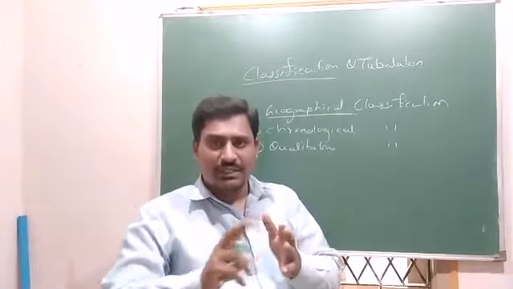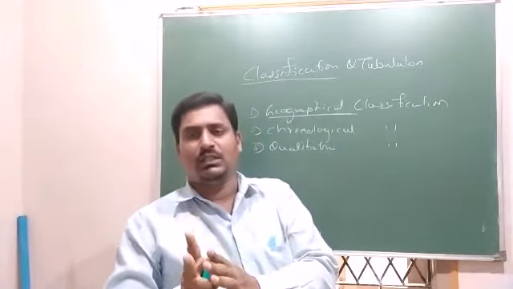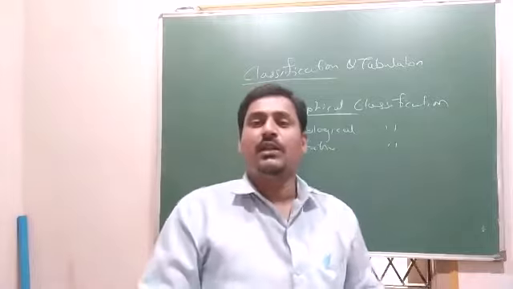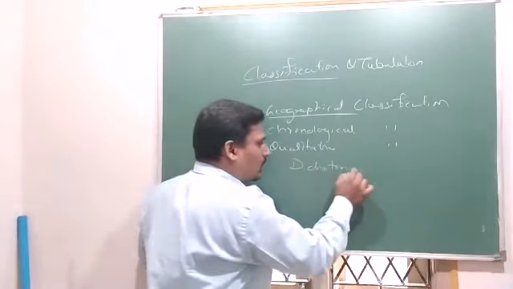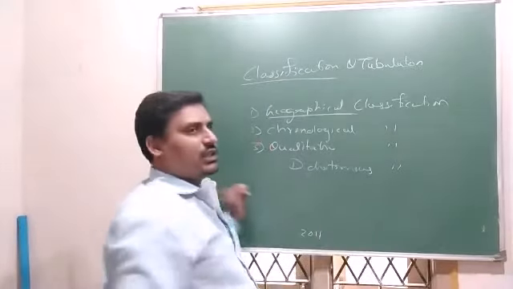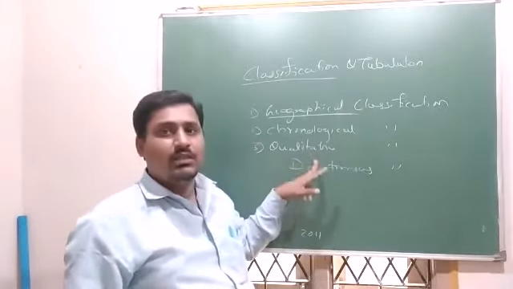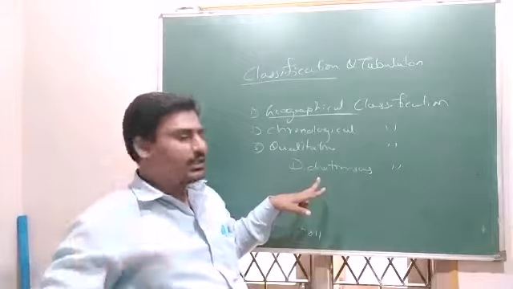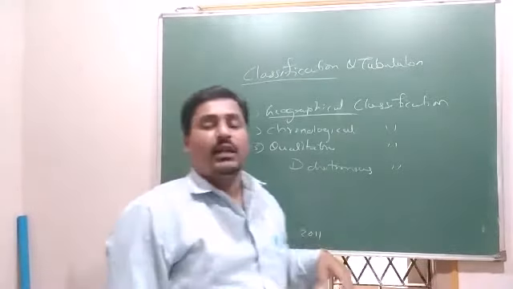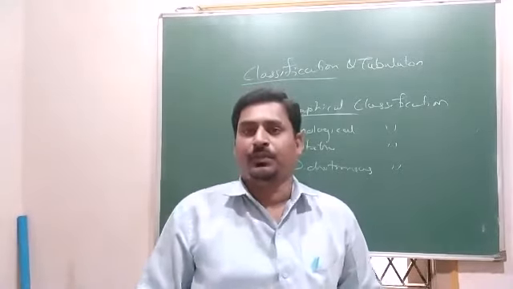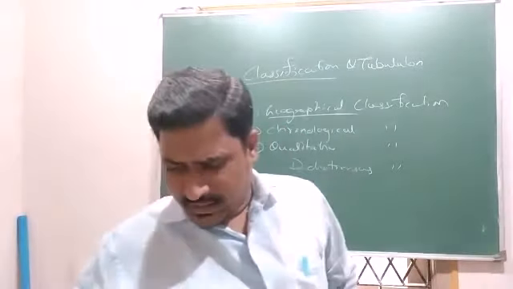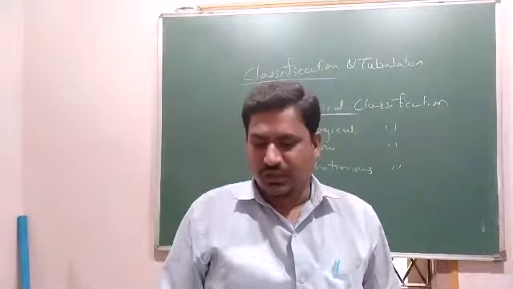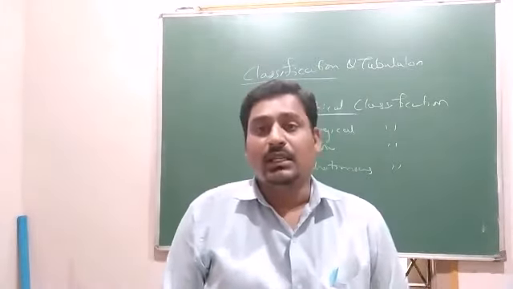If only two characteristics are taken into account, then we call it a dichotomous classification. And if many characteristics are taken, then we call it a manifold classification or contingency classification.